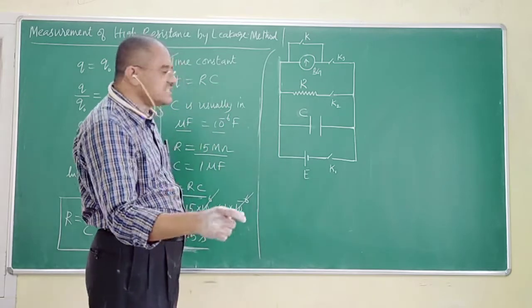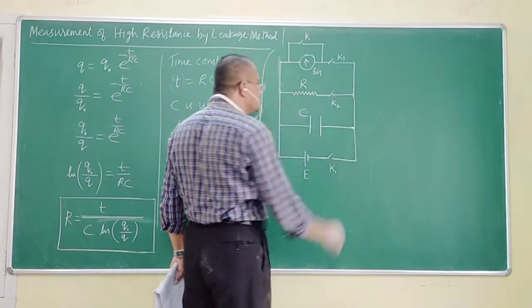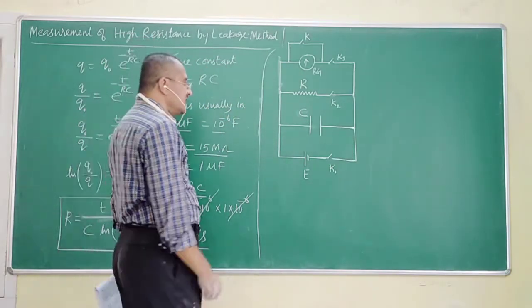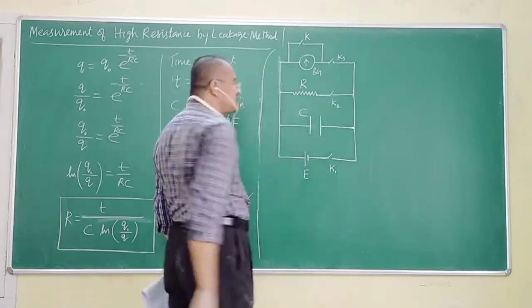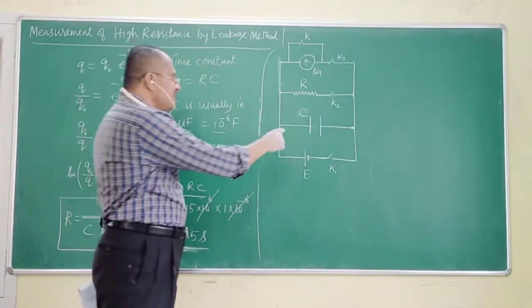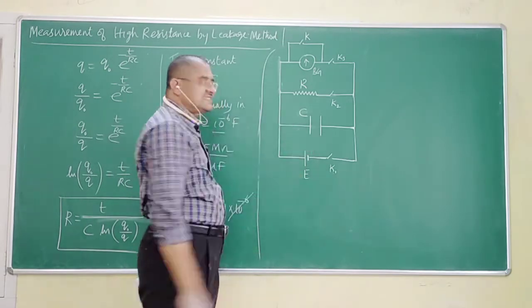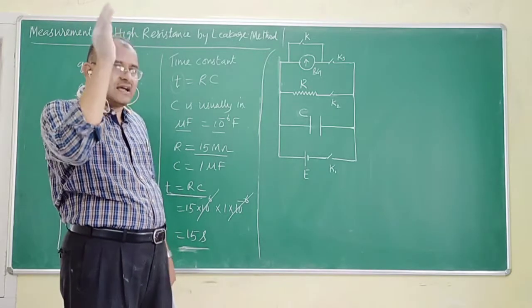Once it gets fully charged, this time round, I press key K2 for about 4 seconds. Immediately after 4 seconds get over, I press K3. Whatever remaining charge is there in the capacitor will pass through the ballistic galvanometer. It will give a kick. Again, I note down the throw.